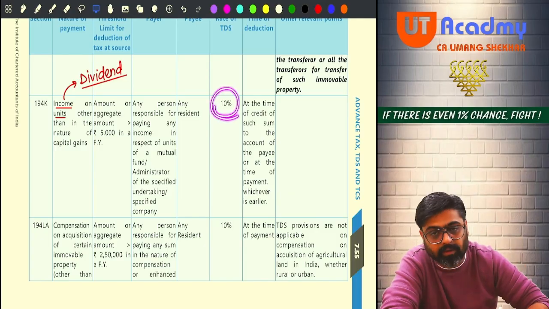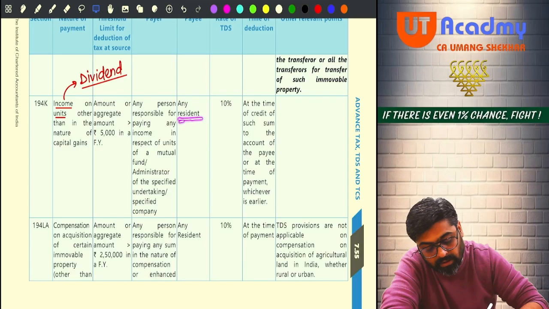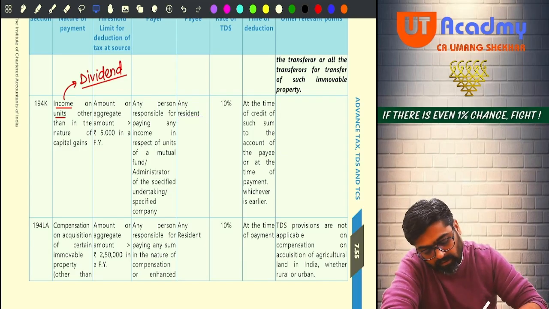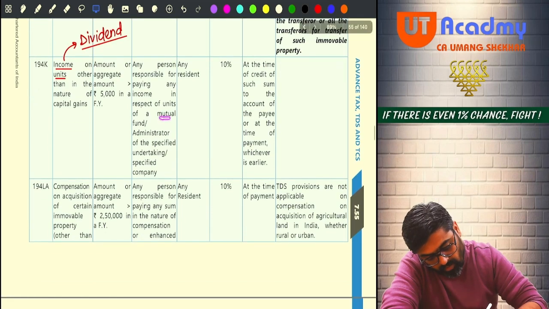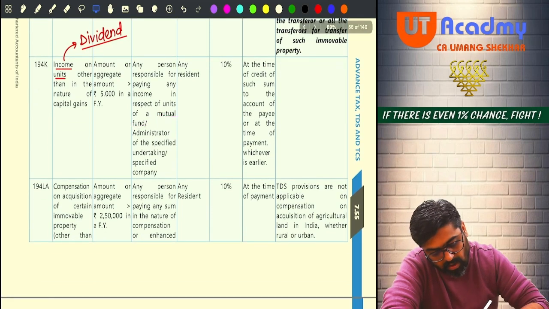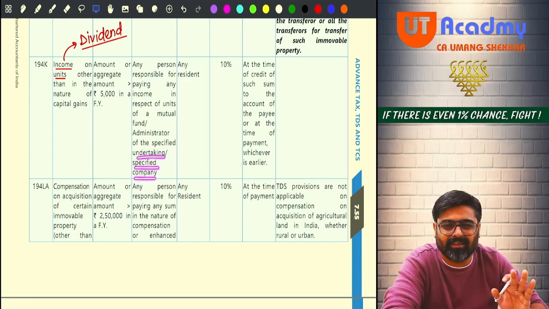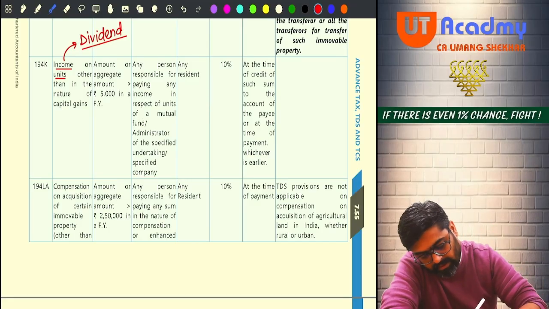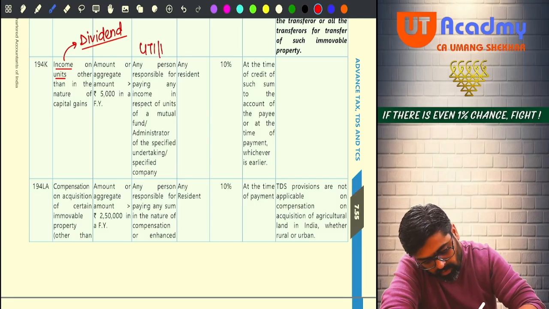At what rate? 10%, provided that shareholder is a resident shareholder. Who will deduct the TDS? Any mutual fund or administrator of the specified undertaking, specified company. Understand, this is a UTI or a mutual fund. That's it. Write down UTI or mutual fund,